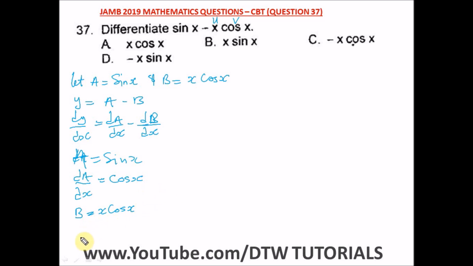I hope you remember the formula for the product rule, where this is u and this is v, and so we have dB/dx equal to u dv/dx plus v du/dx. So let's put in these values now. This is our u and this is our v: u is equal to x and v is equal to cos x.